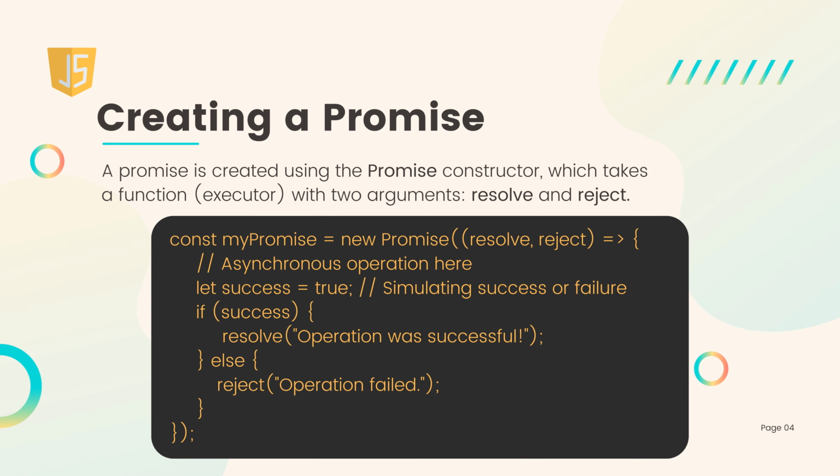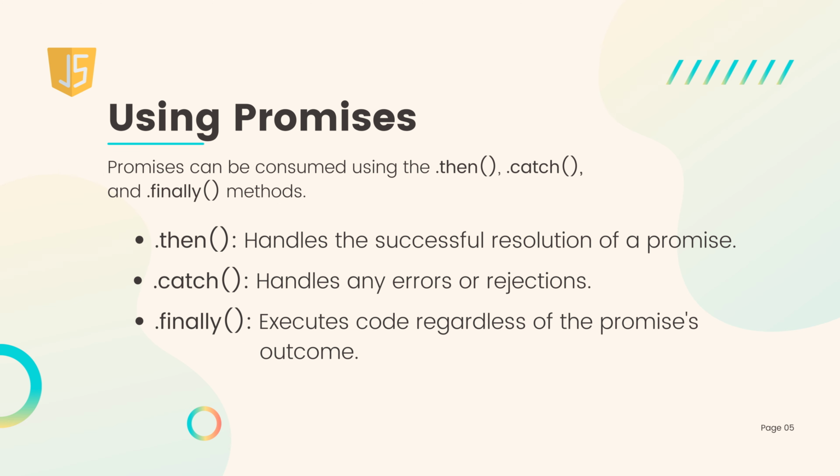Creating a promise. A promise is created using the Promise constructor, which takes a function, the executor, with two arguments, resolve and reject. Using promises. Promises can be consumed using the .then, .catch, and .finally methods.